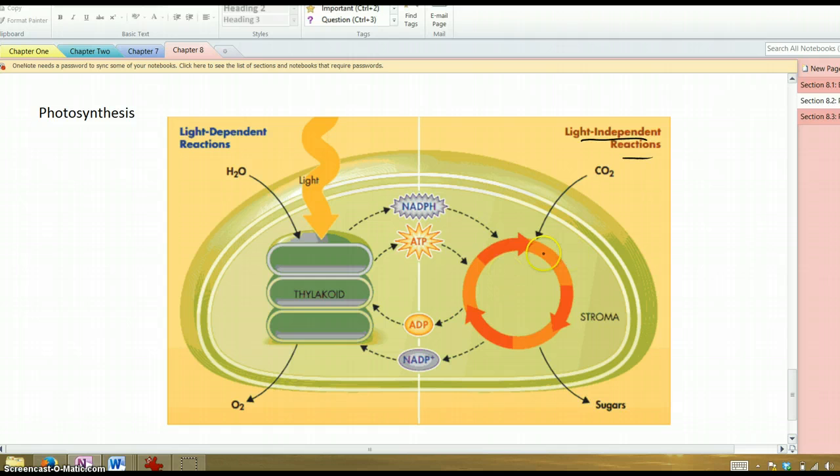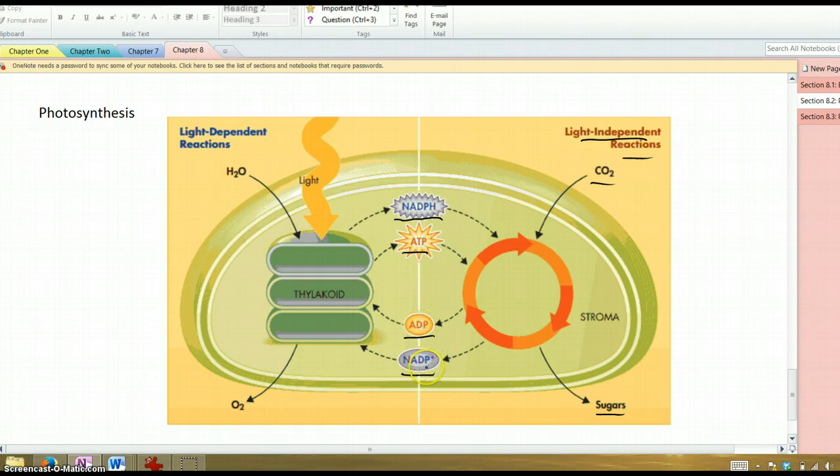Okay, but as you can see, they make use of molecules that are produced in the light-dependent reactions, these energized molecules. And so what the light-independent reactions are going to do is use energy from NADPH and ATP to take carbon dioxide out of the air and build sugars, and in the process send these lower energy molecules.